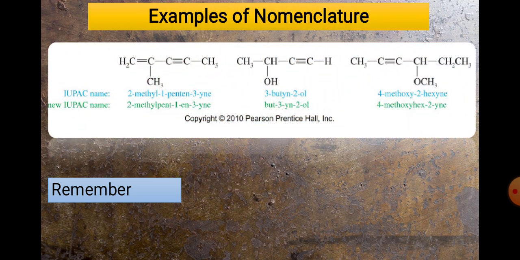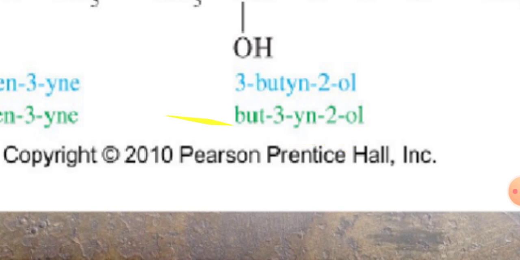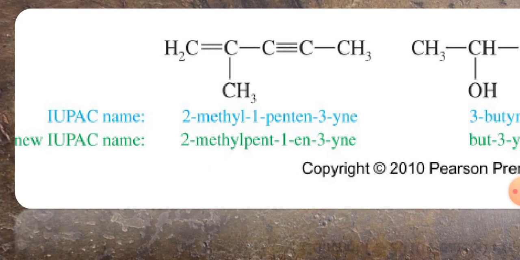So there are some examples in that. So find out this. What is the IUPAC name of this molecule? Starting from what? We should first apply the carbon numbering, and the numbering should start from the triple bond. In the first structure, the triple bond is present at the second position, and the double bond is present at the 4 position. So the name should be 2-methylpent-1-en-3-yne according to the previous IUPAC rule, but now the rule is changed and we start numbering from the triple bond. Okay, this is the name particularly for that compound.